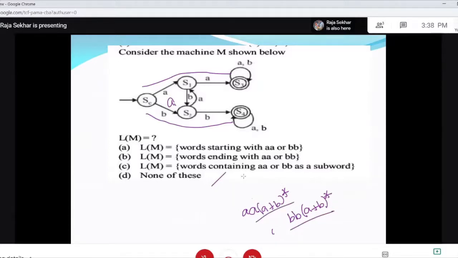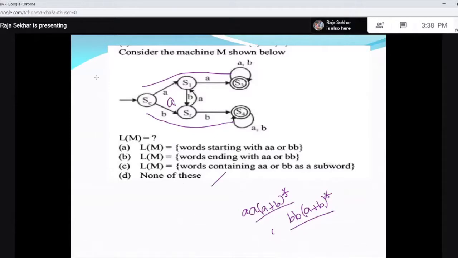So what is your string? The words starting with A or B. Look at this. So they are starting with A or B. This or this. It starts with A. But if you look at this, B, you can also get BA, right? BA, and then they are going.